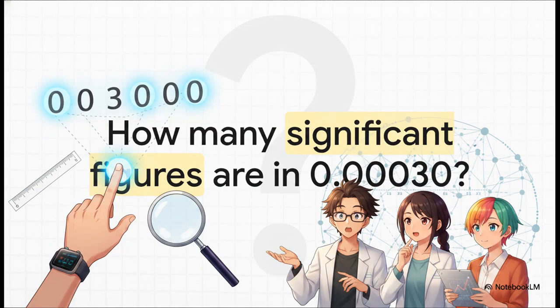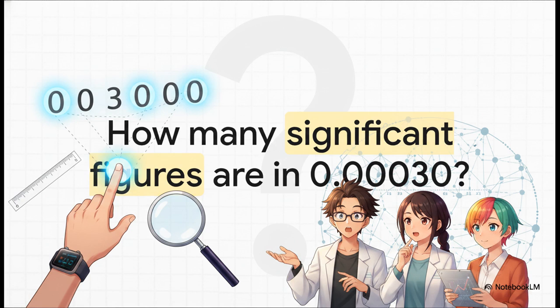Let me actually challenge you on this. How many significant figures do you think are in the number 0.00030? Go ahead, take a guess. It's exactly 2, the 3 and that final 0. Why? Because the leading zeros, the ones right after the decimal point, they're really just placeholders telling us the scale. But that trailing 0 at the very end, we only wrote that digit down because our specific tool was precise enough to confirm it is actually a 0 and not a 1 or a 9.